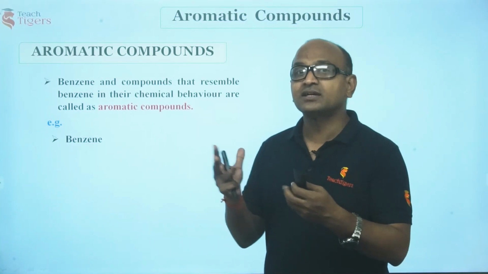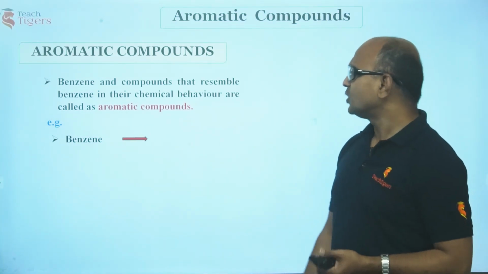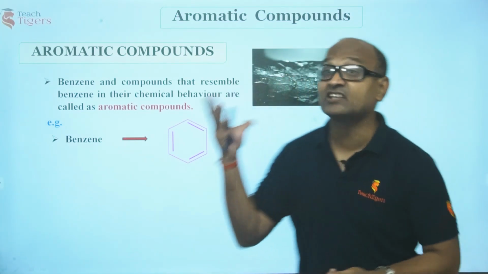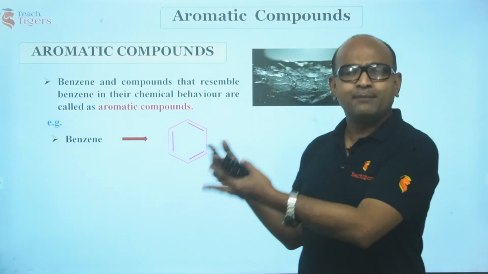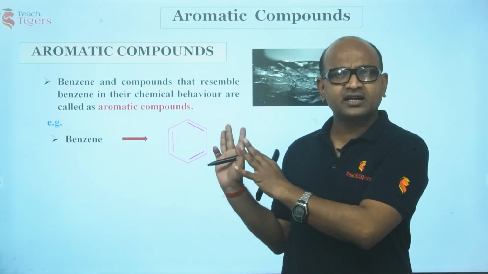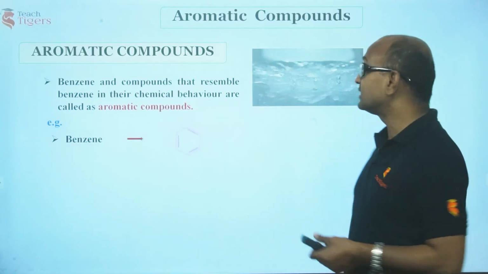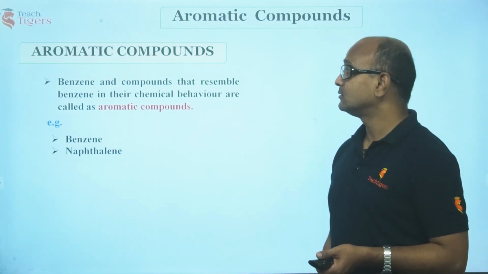How it reacts, we'll discuss in the next session. So guys, this is how benzene looks. It is highly carcinogenic. We don't study its preparation much. We have preparation of benzene, but we don't prepare it industrially. It's carcinogenic, cancer causing. Right, guys? Next, we have naphthalene.